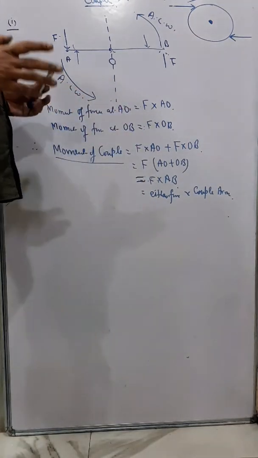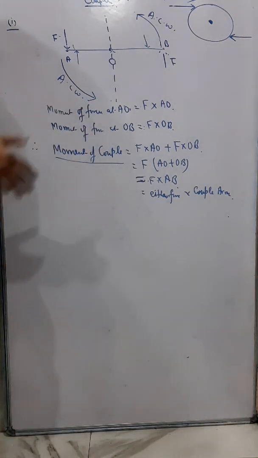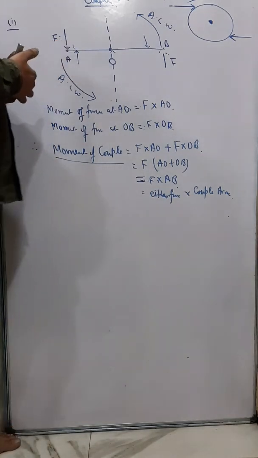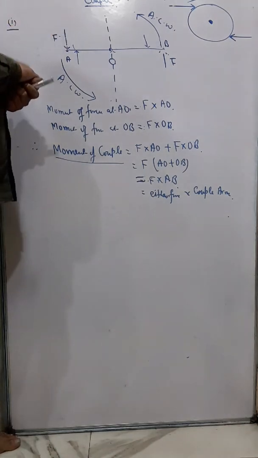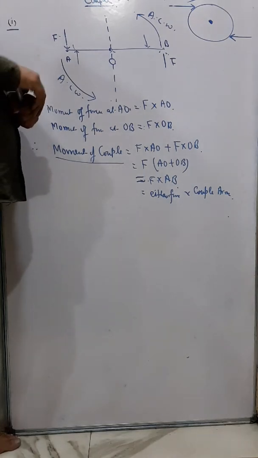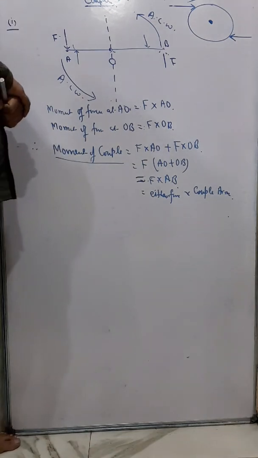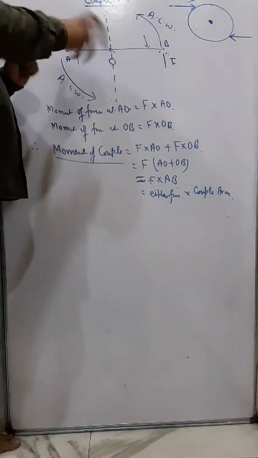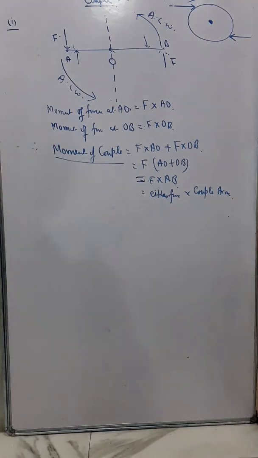So you can understand. So this is couple and moment of couple, and I have already mentioned everyday examples where we generally use couple force, like turning a knob, opening the cap of a bottle, opening a lock with a key, using a screwdriver, or opening a tap. All these are examples of couple in our daily life.